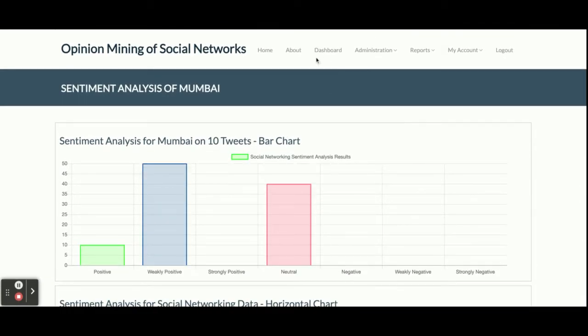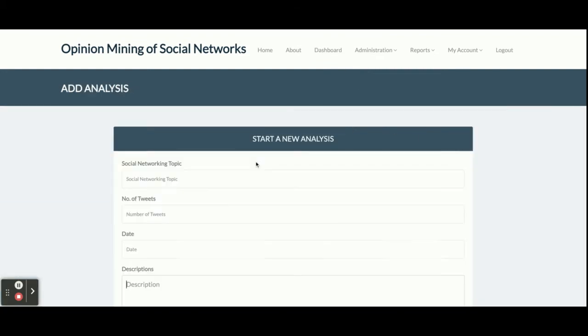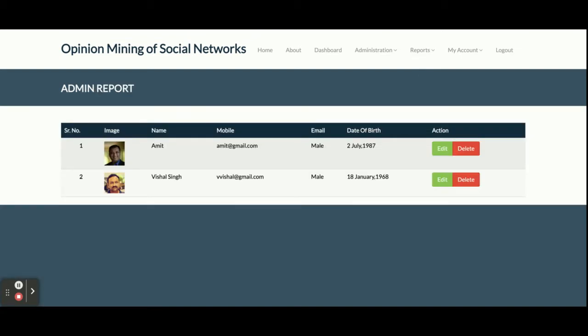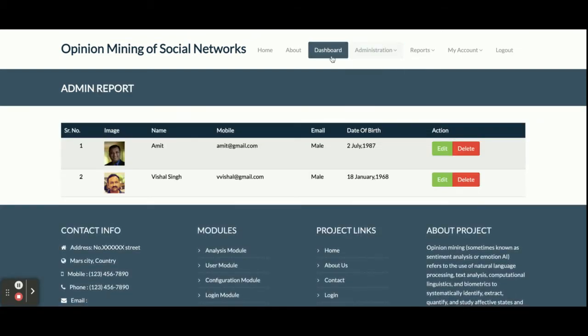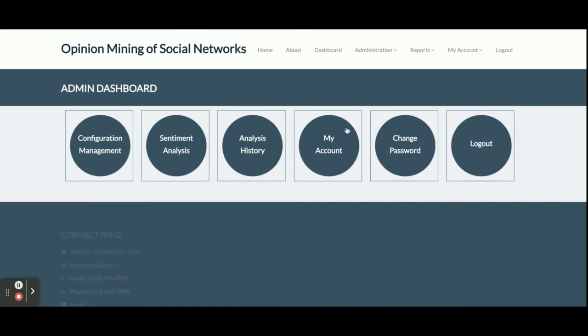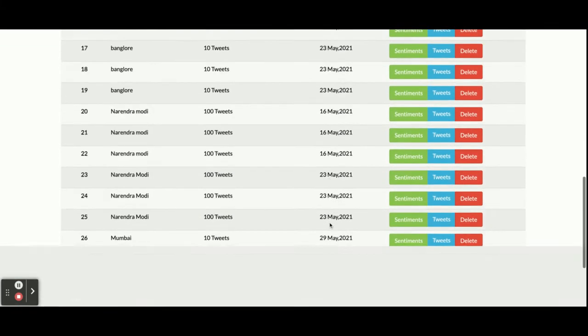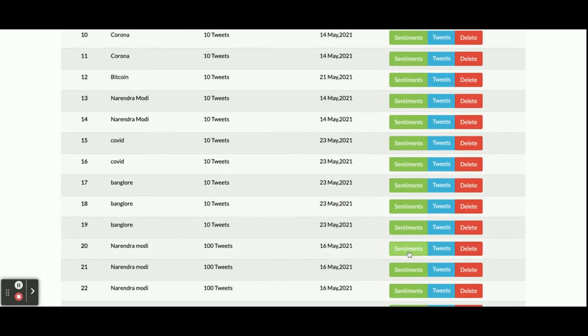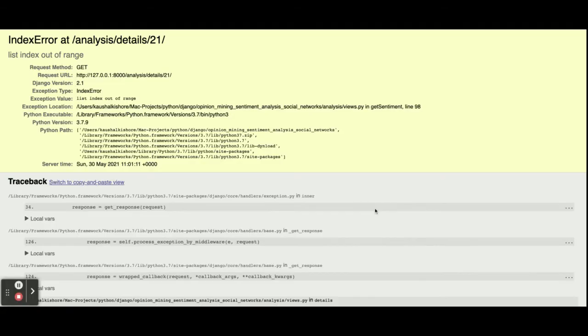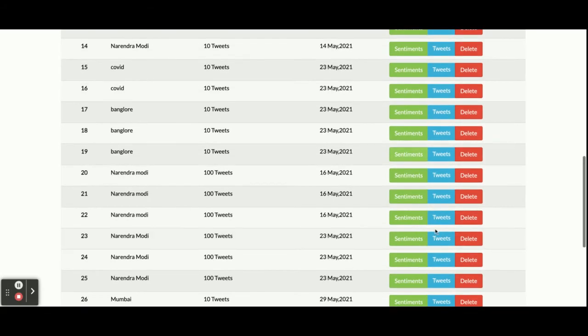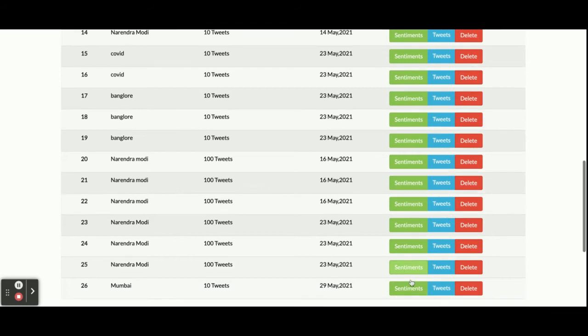Okay, so this is the dashboard, and let me go to the sentiment analysis. Oh, sorry. You can go from here also, the users report, right? Sorry. Again, the dashboard, and then analysis history, right? If you click on the sentiments, then, oh, sorry, I think it contains wrong data. That's why it's showing the wrong tweets, right?